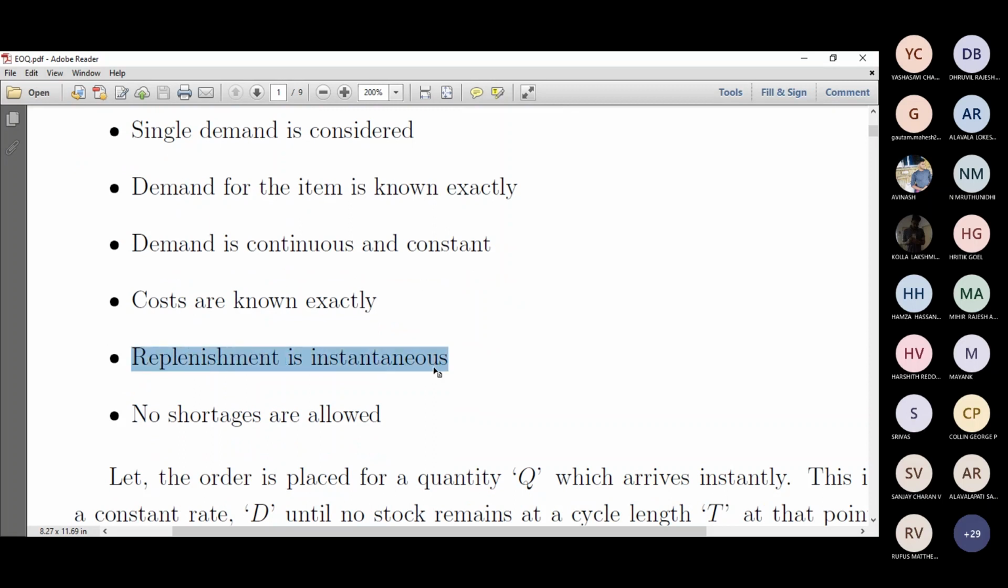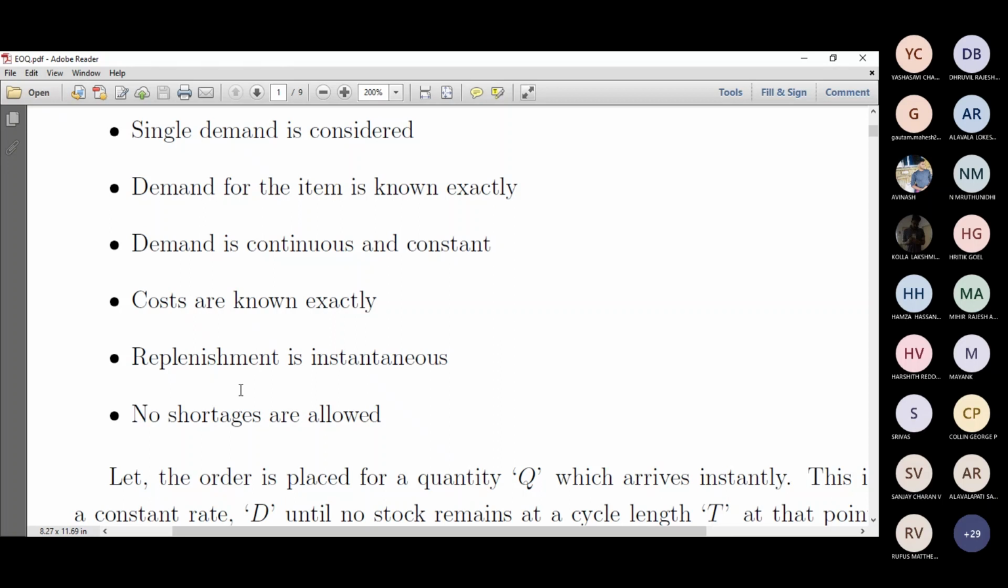Then replenishment is instantaneous. As I told you, once the item gets over, you should have at that point the replacement or the new lot coming in. So there's no delay in terms of replenishment. So that is what we call replenishment is instantaneous. There's no delay or lag time, and no shortages are allowed. So once we say there is a continuous demand, if one day you don't have any product at all, then that is going to be a void in terms of assumption. So the shortages should not happen.